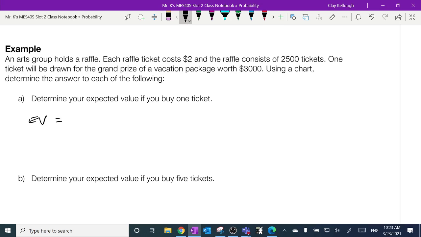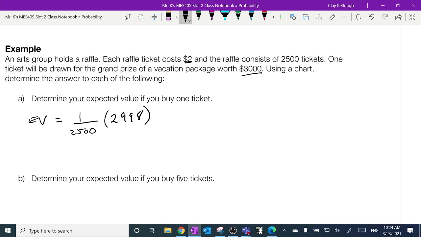Well, you have a 1 in 2,500 chance that you are going to win the big prize. Now, I know what you're thinking. The big prize is $3,000. No, not quite. It's $2,998. How come? Because that's right, because the ticket cost me $2. My gain is $2 less because the ticket cost me $2.